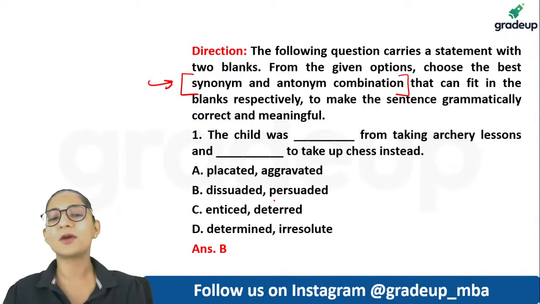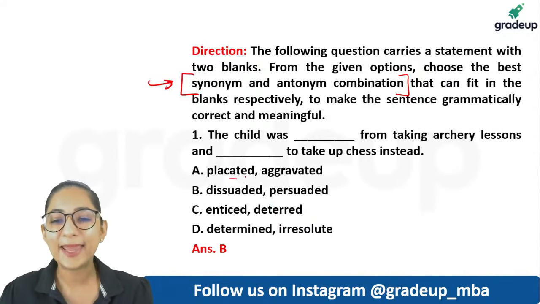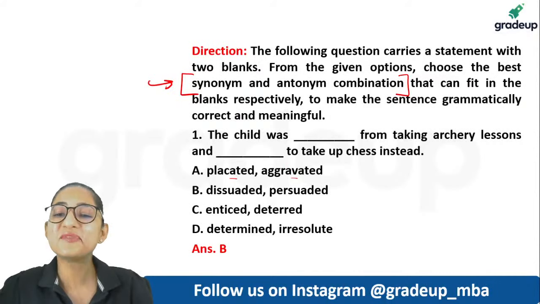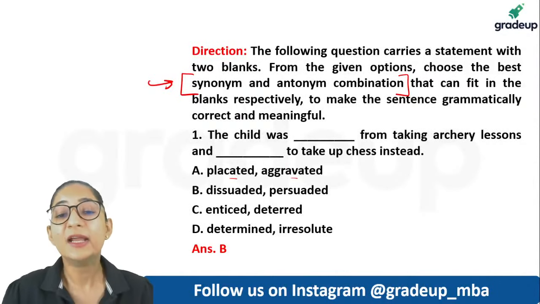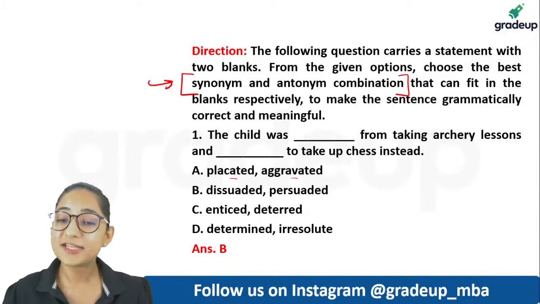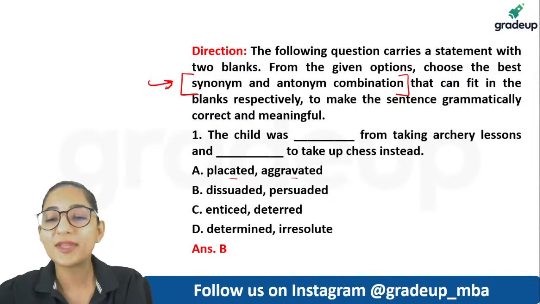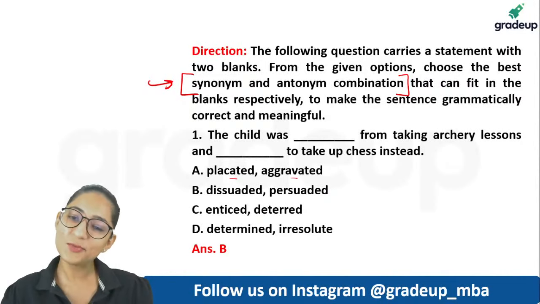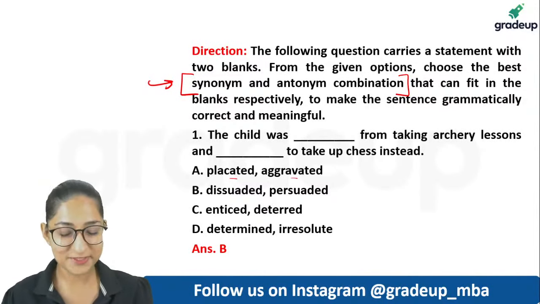But in this particular question, that didn't help, because placate, aggravate. Placate is to pacify. Aggravate is to worsen the situation. So these are opposites. Dissuade and persuade. Dissuade is to say that don't do this. Persuade is to motivate somebody to do something. So dissuade, persuade, both of them are opposites.